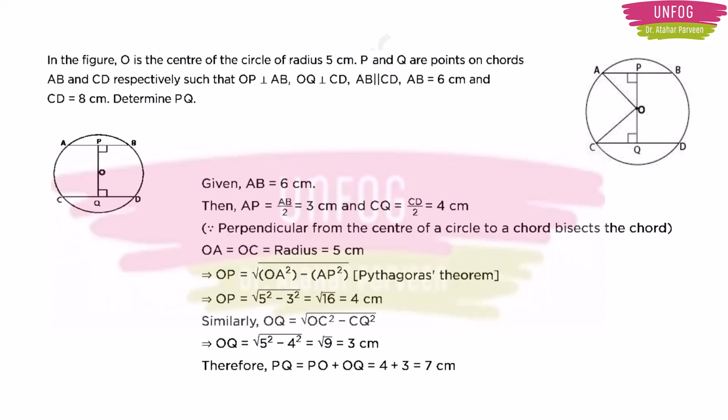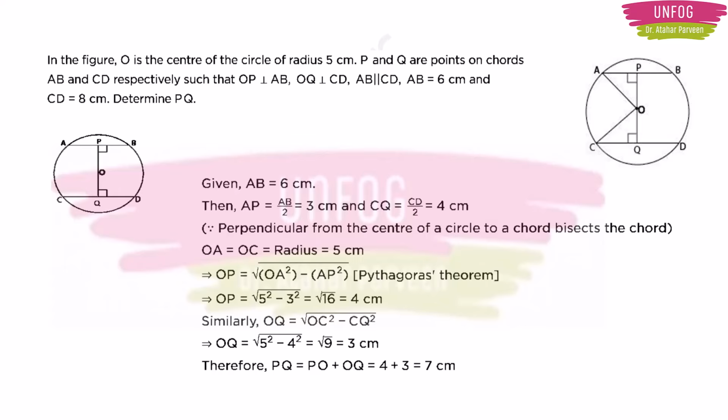Here AB is 6 cm. That's why AP will be half of 6 cm, and CQ also will be half of 8 cm. Because a perpendicular from the center of the circle to a chord will bisect the chord, means it will cut the chord into 2 equal parts. And also OA and OC are radii, which is given as 5 cm in the question.